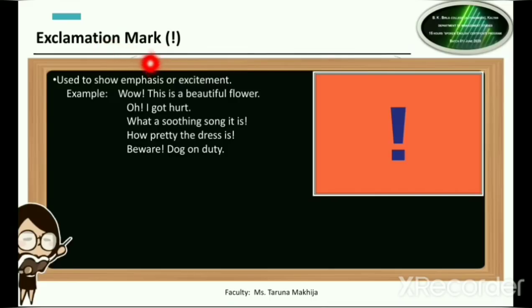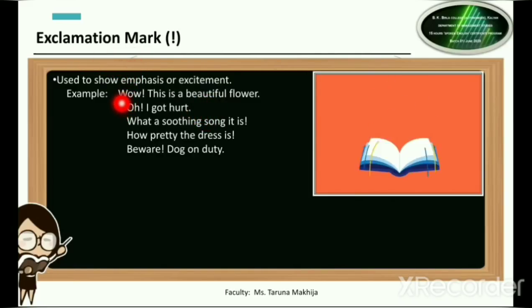Exclamation mark is used to show emphasis or excitement. So जब भी मुझे कोई भी particular चीज़ के लिए बहुत ज़्यादा emphasis दिखाना है, like I am very happy or I am very sad or I am in very much pain, any such expression I am using in the sentence, so with that I will be using the exclamation mark.